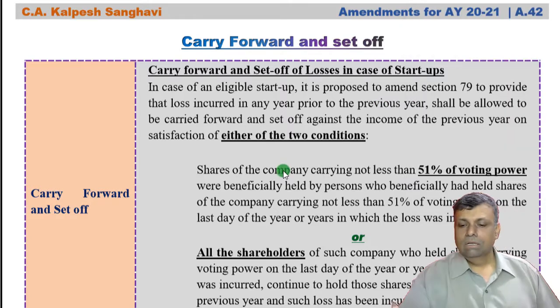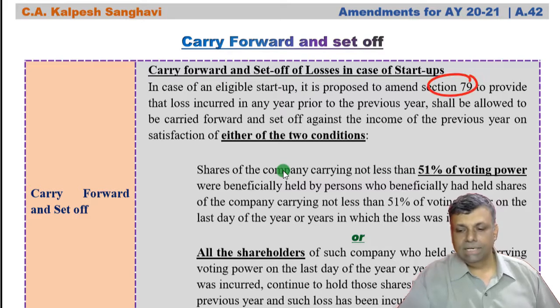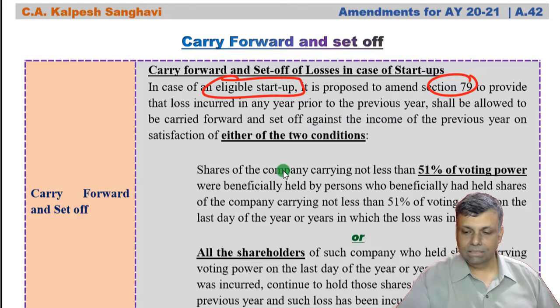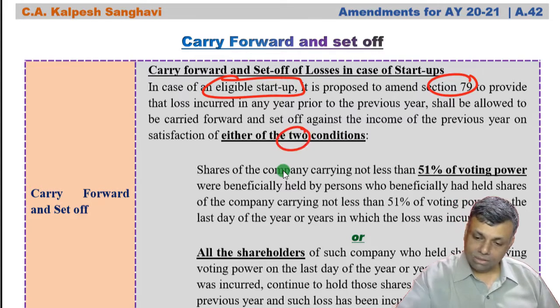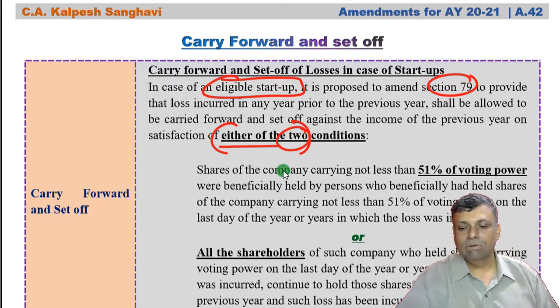Now under section 79, this is also an amendment to section 79. If you are an eligible startup, for the eligible startup you have to satisfy either of two conditions. See, one of the conditions is that 51% holding condition for being eligible for the carry forward set off.